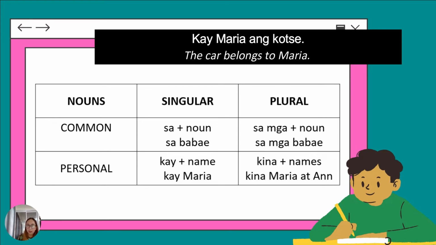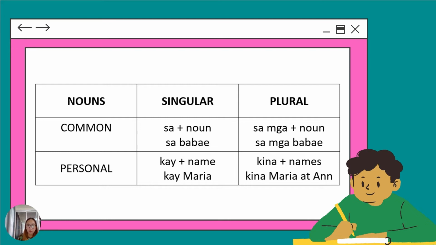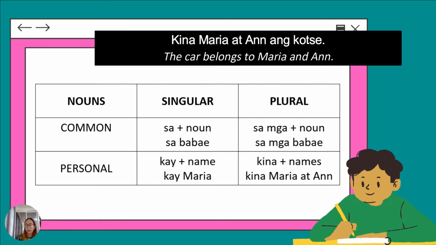And then if it's plural names, more than one, let's say the names Maria and Anne, it's going to be kina. So instead of kay, kay is for a singular personal noun, and for plural, we'll be using kina. So kina Maria at Anne ang kotse.